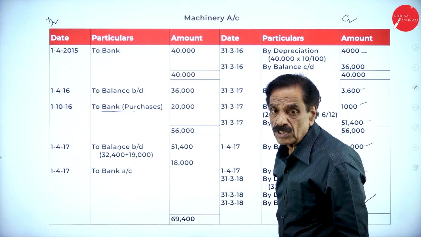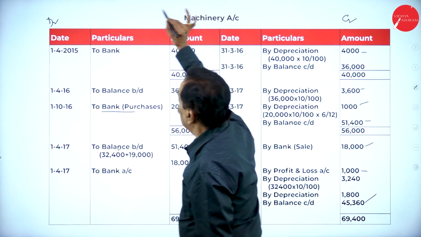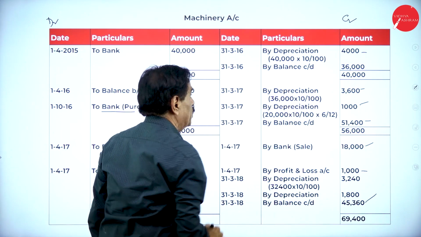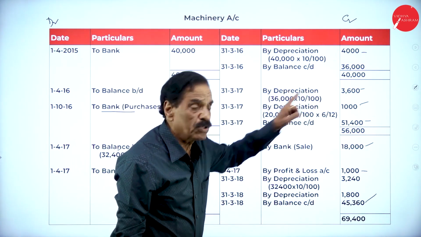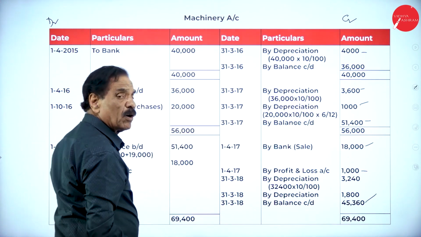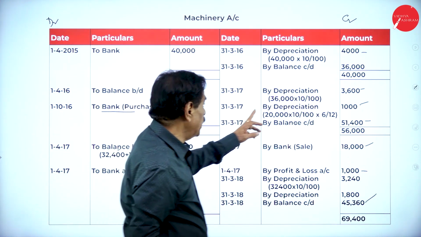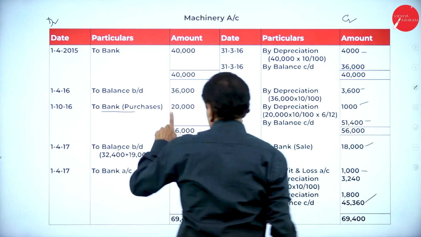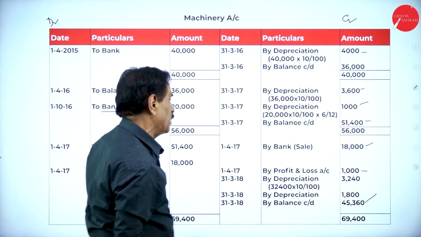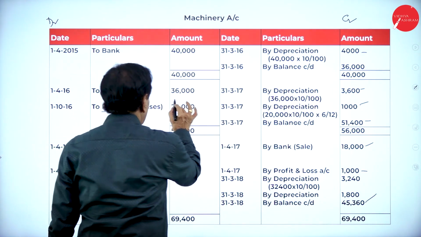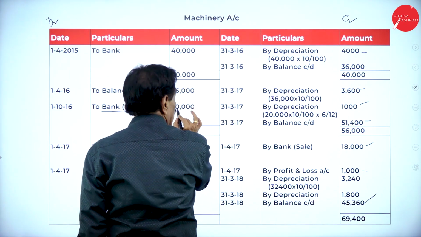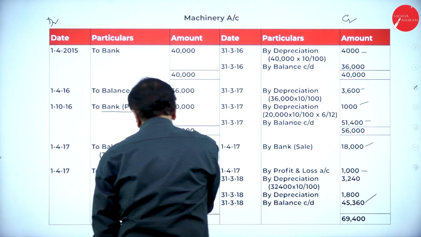I will repeat: for how many years do you have to do it? 3 years. It is a 10 marks question; you have to prepare it for 3 years. Machinery account debit to bank account. Here, depreciation account credited to machinery account. First year, how much? 4,000. Brought down here 36,000. This year another machine is purchased for 20,000. By depreciation 3,600. The new one is going to remain for 6 months, so it is 1,000. Balance is 51,400. Brought down: 36,000 minus 3,600 is 32,400, and 20,000 minus 1,000 is 19,000.